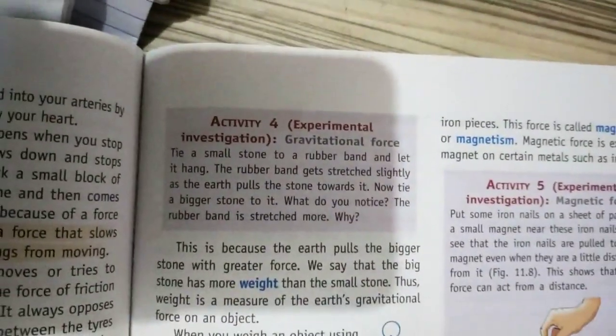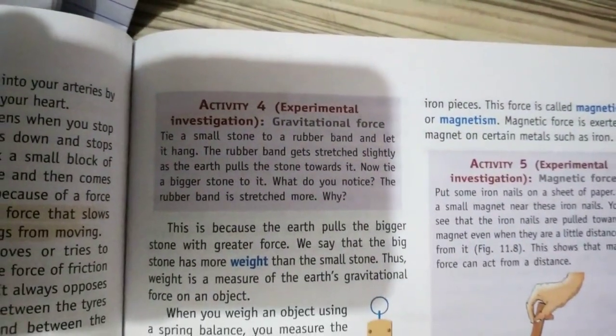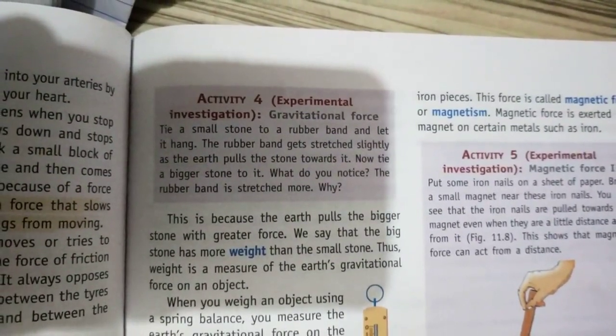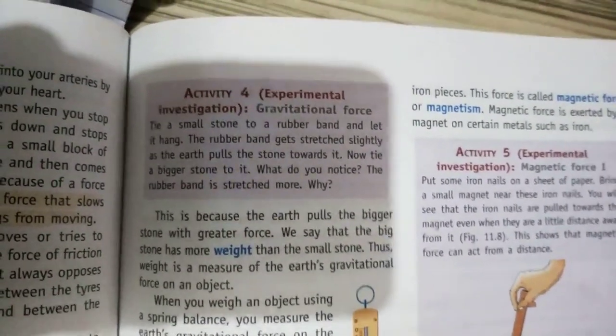Activity 4. Experimental investigation. Gravitational force. Tie a small stone to a rubber band and let it hang. The rubber band gets stretched slightly as the earth pulls the stone towards it.